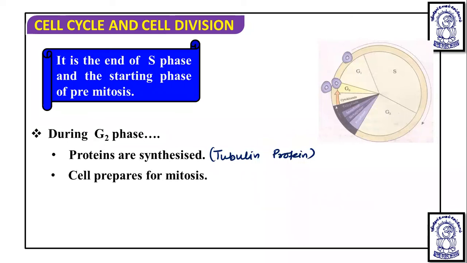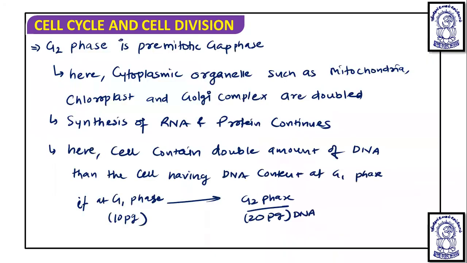Then the cell prepares for mitosis. Okay, the cell is going to prepare for the mitosis, because after G2 phase, immediately the mitosis or meiosis is going to take place. And cell growth continues here also. So if we talk about the G2 phase, it is occurring before the M phase. So we can call it a pre-mitotic gap phase. What can we call it? Pre-mitotic gap phase.